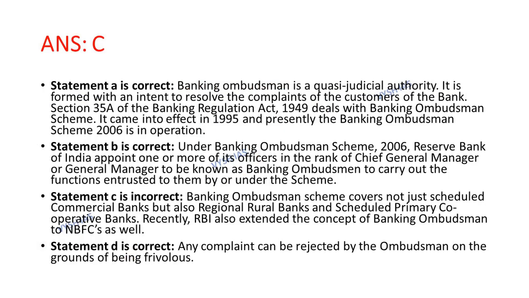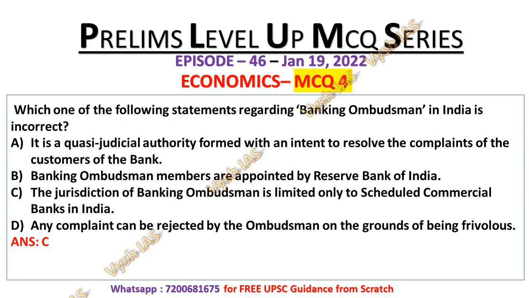Now, statement B is also correct because under the Banking Ombudsman Scheme 2006, Reserve Bank of India appoints one or more of its officers in the rank of Chief General Manager or General Manager to be known as Banking Ombudsman to carry out the functions entrusted to them by or under the scheme. That is statement B, Banking Ombudsman members are appointed by Reserve Bank of India. That's why statement B is also correct.